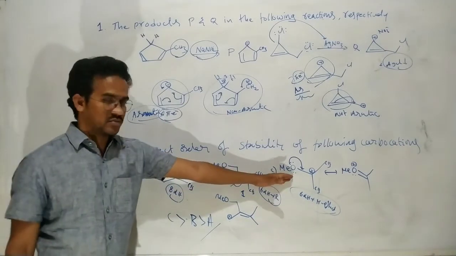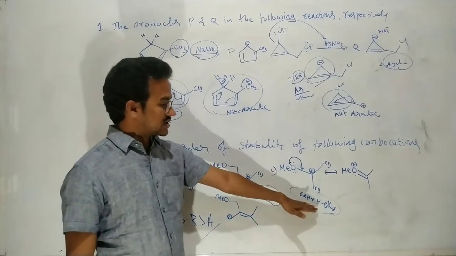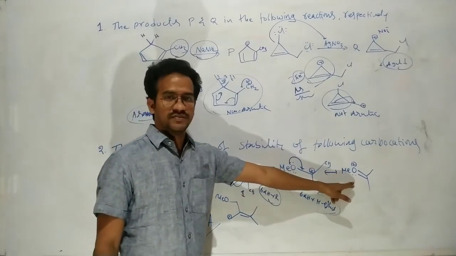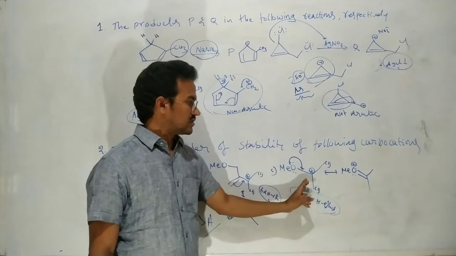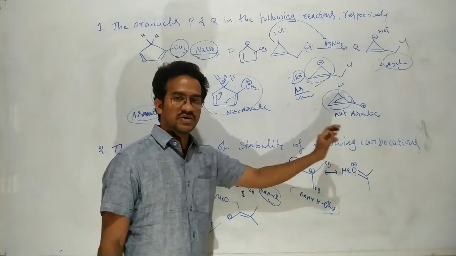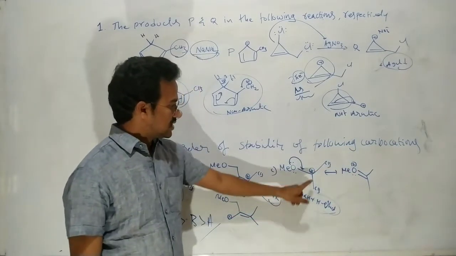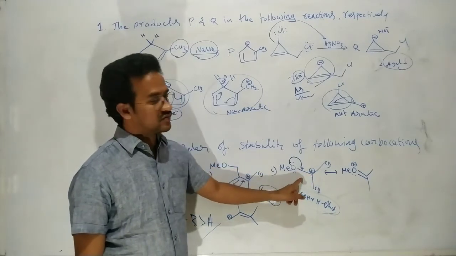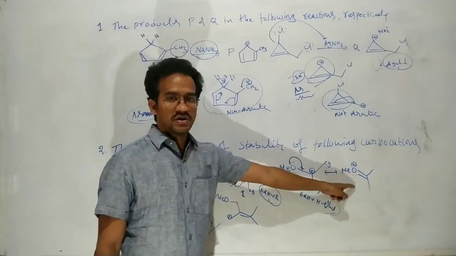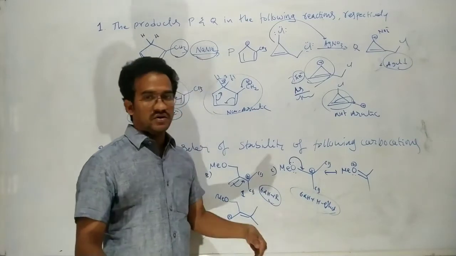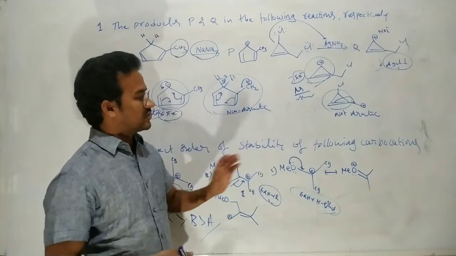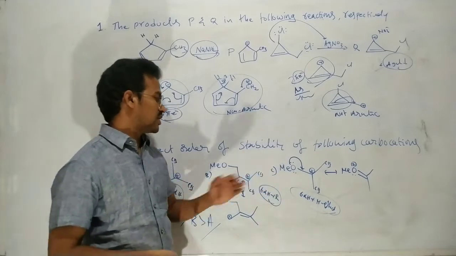It is stabilized by the plus M effect. And here one of the resonating structures gains octet configuration. Okay. It is a resonating structure of this one. In this case, every atom has an octet configuration, but in this one, carbon has 6 electrons, no octet configuration, but it is stabilized by the octet configuration gained by the plus M effect of the methoxy group. That's why it is a more stable one.